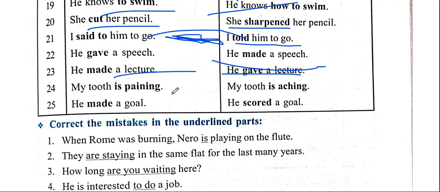My tooth is paining. Instead of saying paining, we must say my tooth is aching, because we don't really use paining. My hand is paining. We can say my hand pains or my finger pains, but the gerund or progressive form, paining, is not used. He made a goal. He scored a goal.